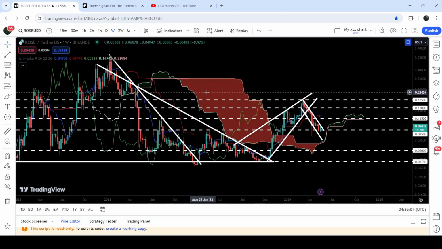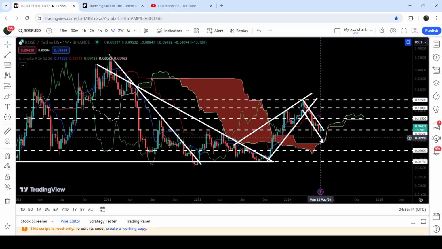And I would also like to show you this very massive support of Ichimoku cloud that was previously breaking other resistance, and now it can work as a strong support.